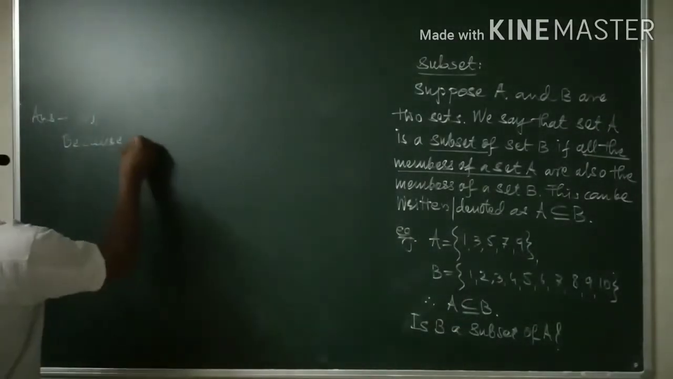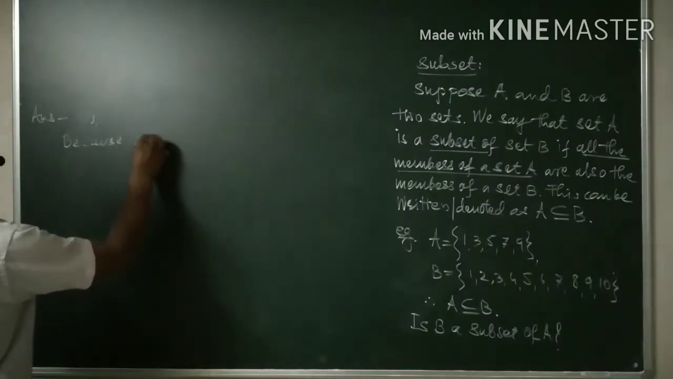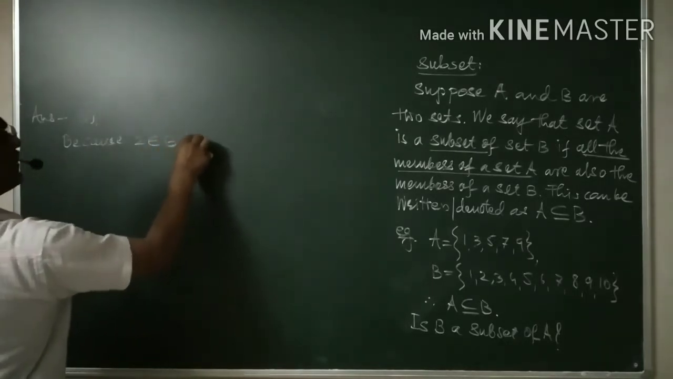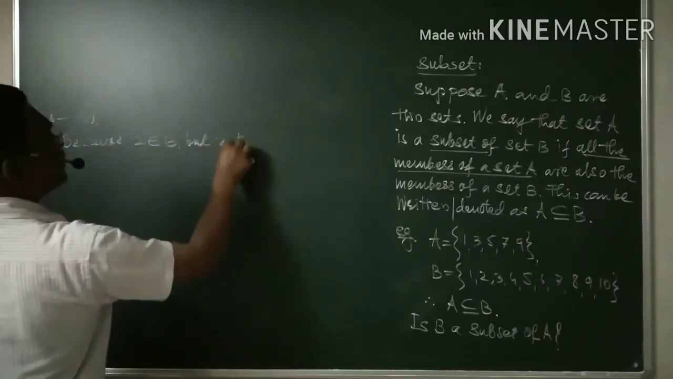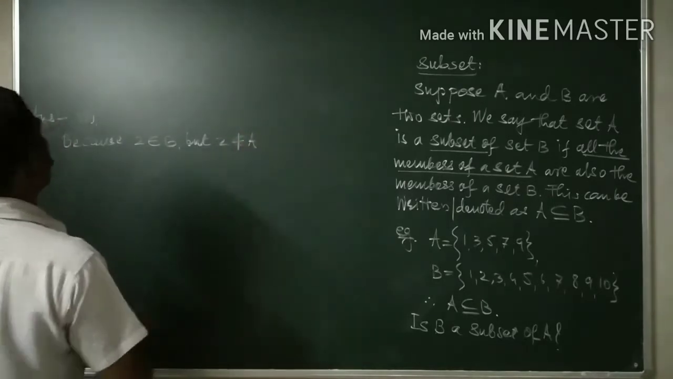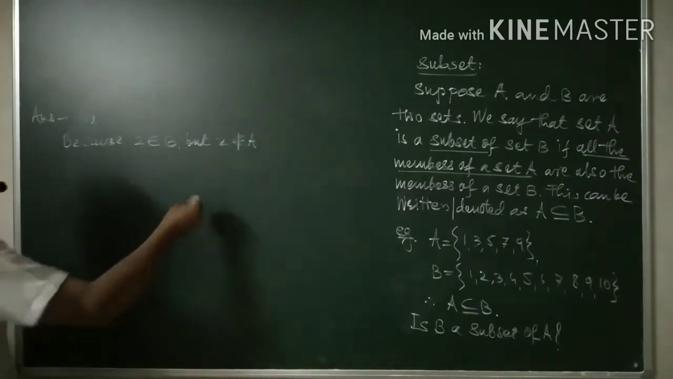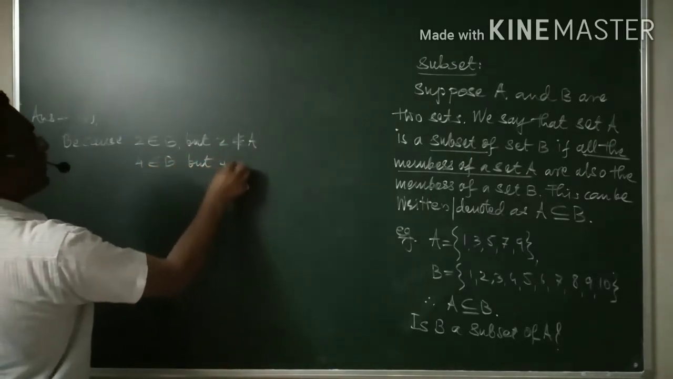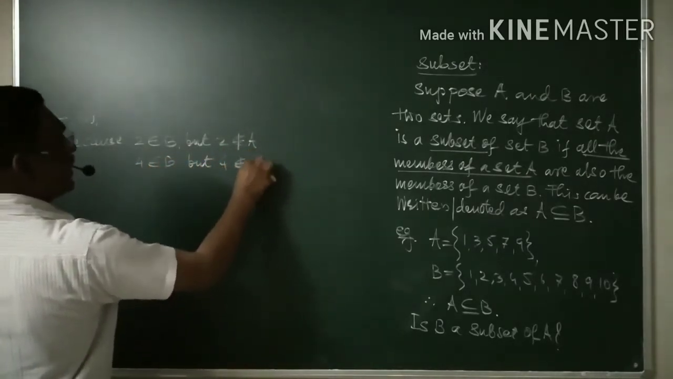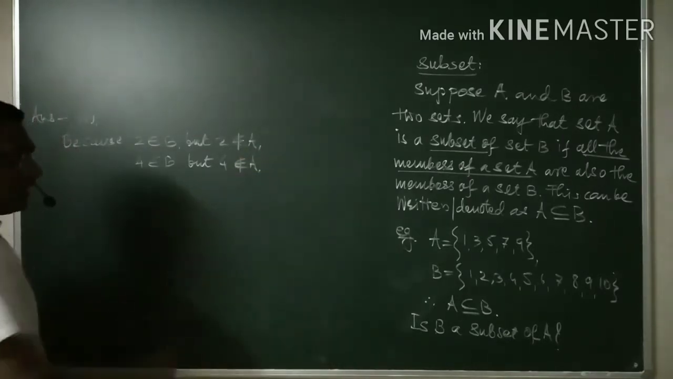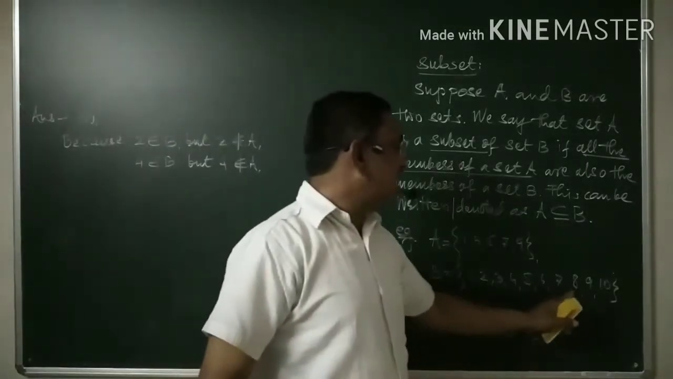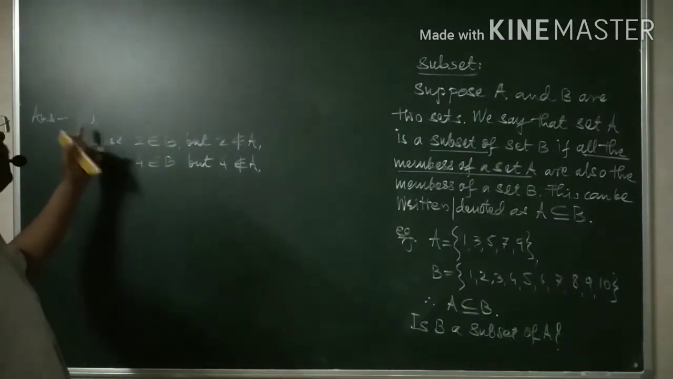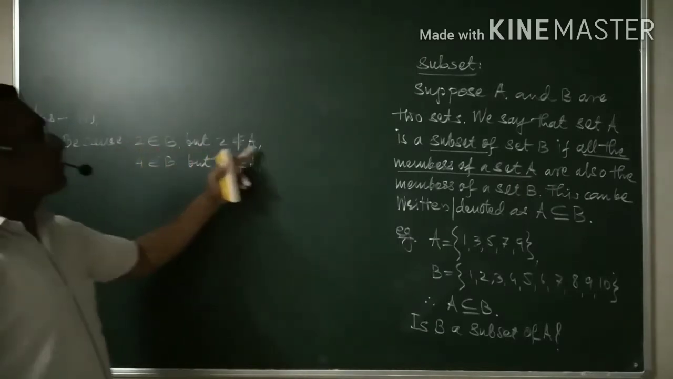Okay, therefore, if you take 2, it belongs to A and 2 belongs to B, but 2 does not belong to what? A. Another one you can have here, 4 belongs to what? B, but 4 does not belong to A. Okay, so and so forth. You can have here 6, 8, and 10. And hence, if you write this, why not? Because 2 belongs to B, but 2 does not belong to A.